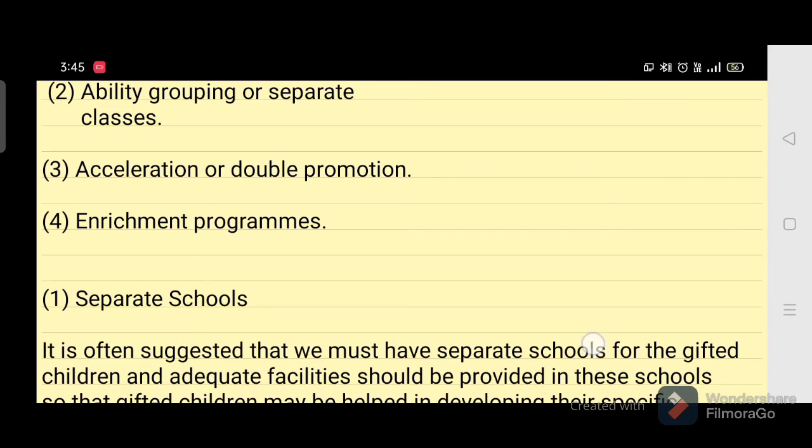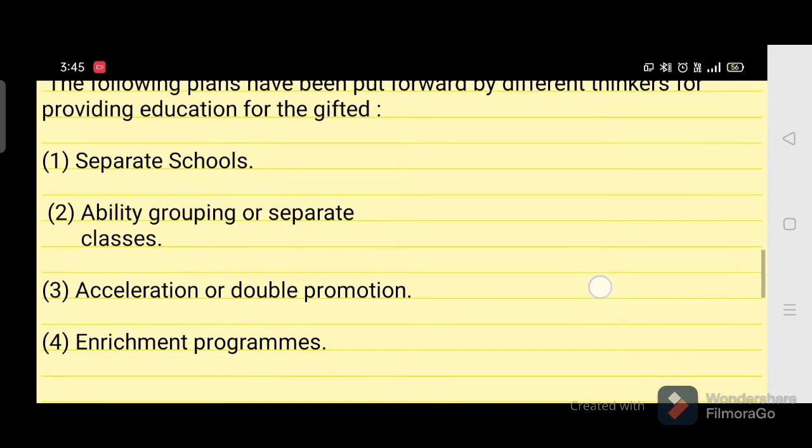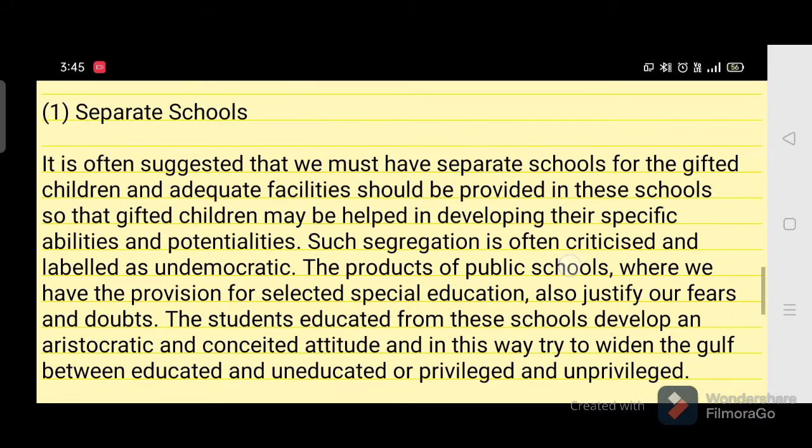Let us take these four methods of educating gifted children one by one. First of all, let us take separate school. It is suggested that you can identify gifted children from the class and open a separate school for their education, so that they can be segregated from the other students and educated according to their abilities, with the speed at which they can learn, or in the subject of their giftedness.